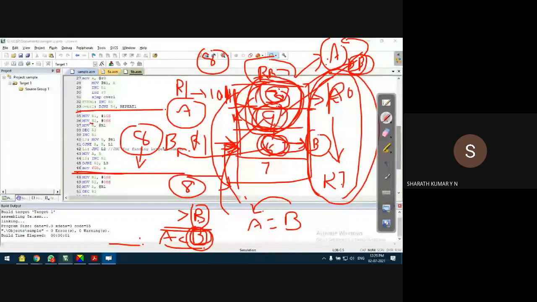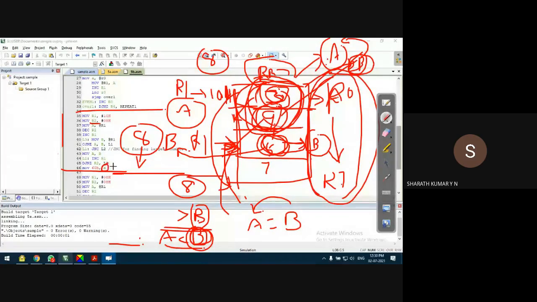I'm using R2 as a counter which controls the number of times this code is run. When R2 becomes 0, it will come out of the loop. That means this code is run 8 times. And at the end of the execution of the code, the largest number is available in accumulator.